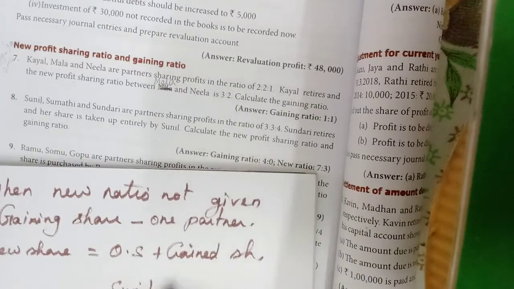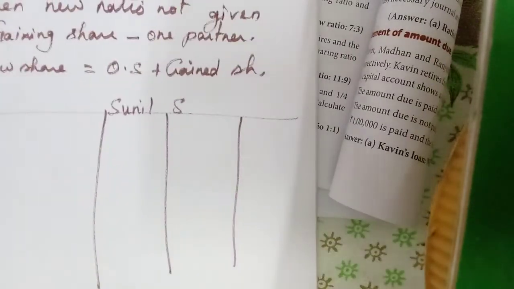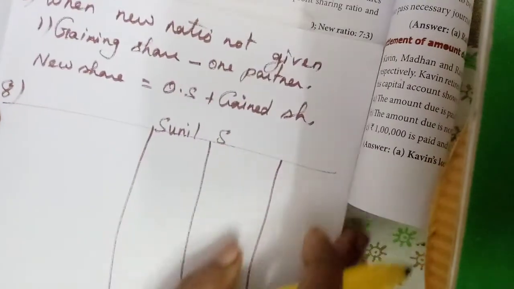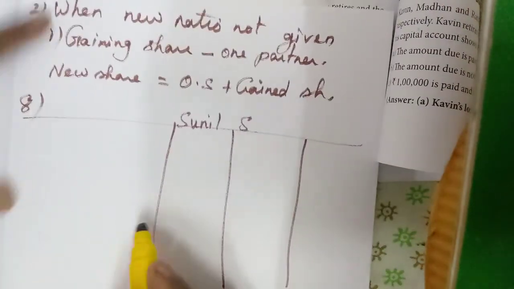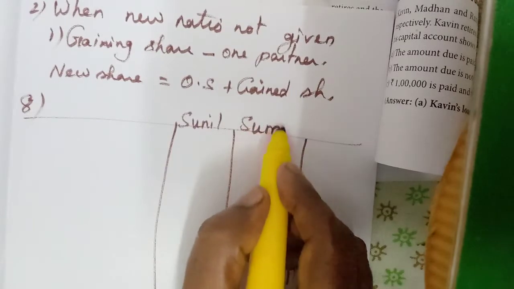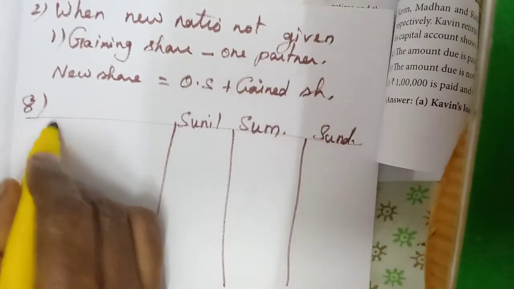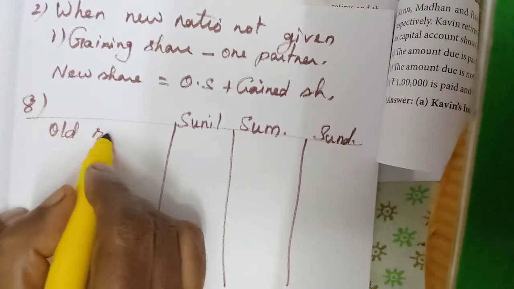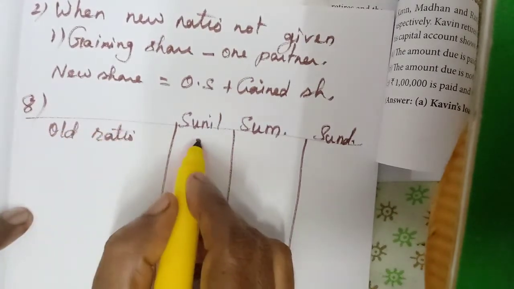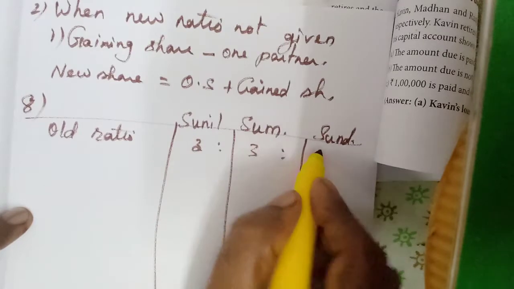Sunil, Sumadhi and Sundari. So old share, old ratio 3:3:4.